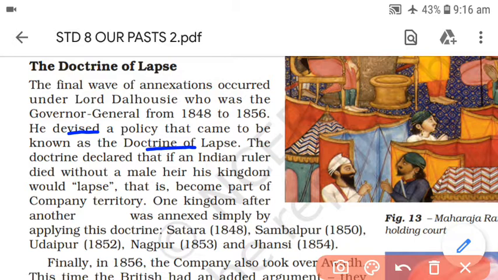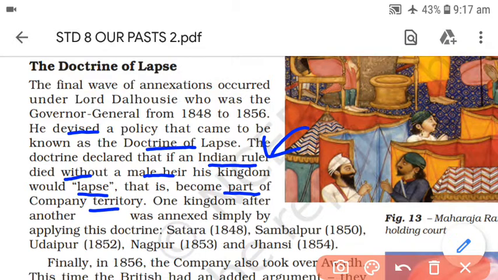Now, what were the terms and conditions of the doctrine of lapse? This doctrine declared that if an Indian ruler died without a male heir, means a male child or a successor for his kingdom, if he was unable to produce a male child who would succeed him, then that particular kingdom would lapse. Means if the king had no son to succeed him, then that kingdom would lapse, that is, it would become a part of company territory.